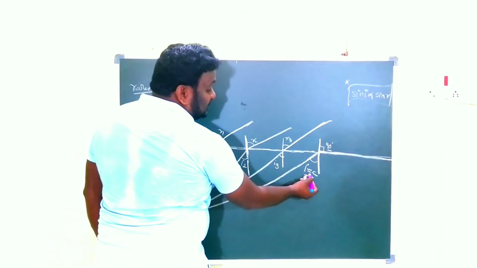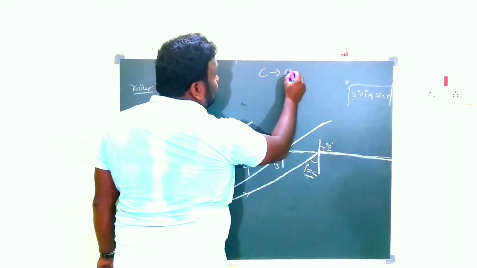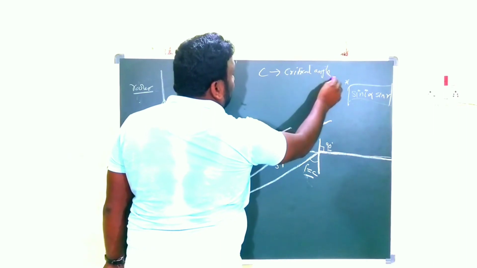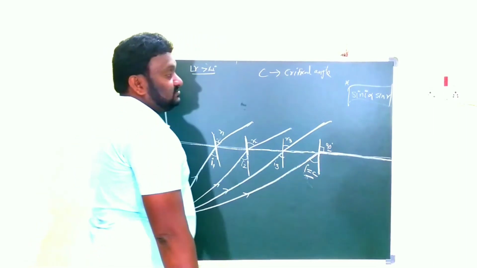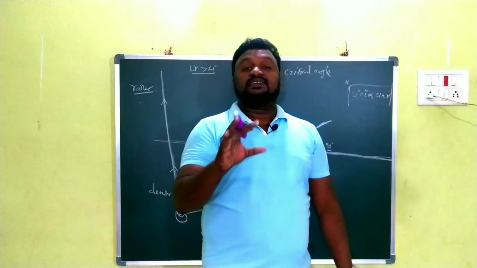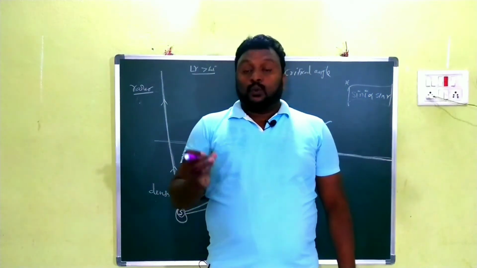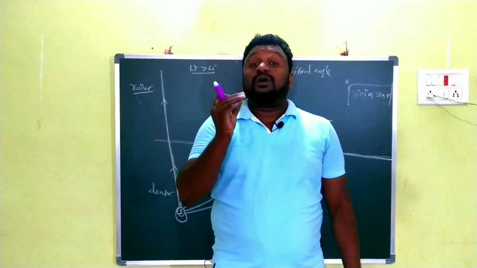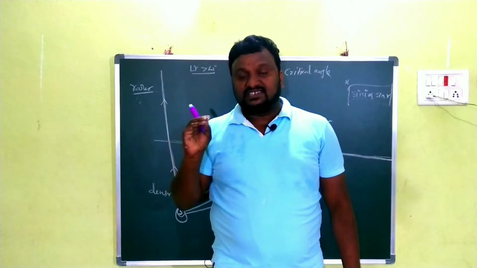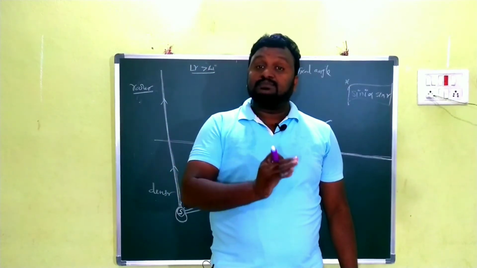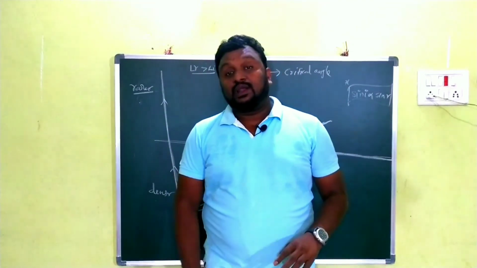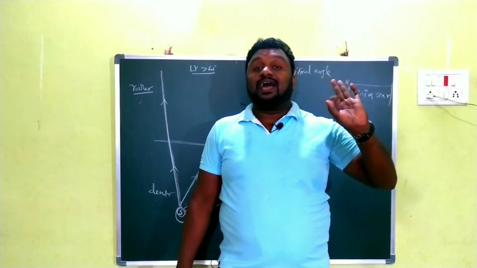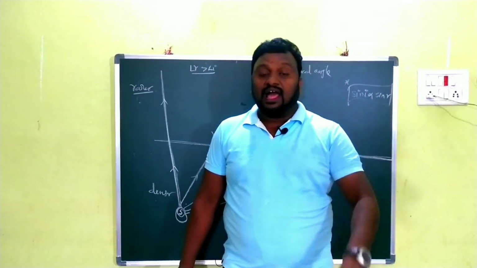So that's why I am writing i equals c. Here c is the critical angle. For the critical angle, the angle of refraction must be 90 degrees. So this is simply about, children, the critical angle. When the light is moving from the denser medium to the rarer medium, for which angle of incidence the angle of refraction becomes 90 degrees, that particular angle of incidence is called the critical angle.